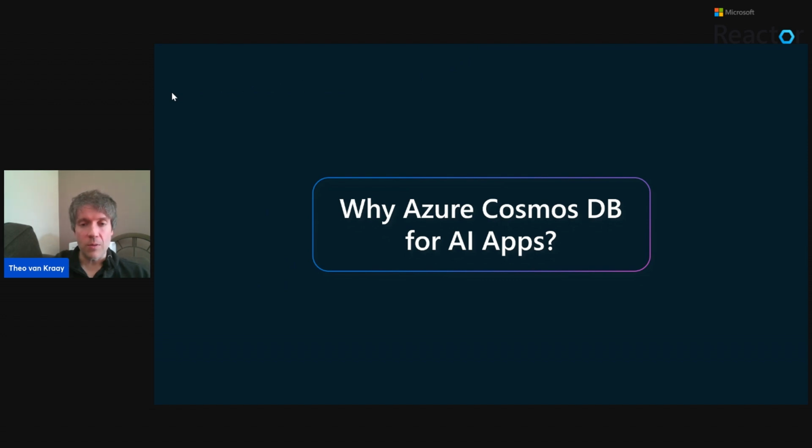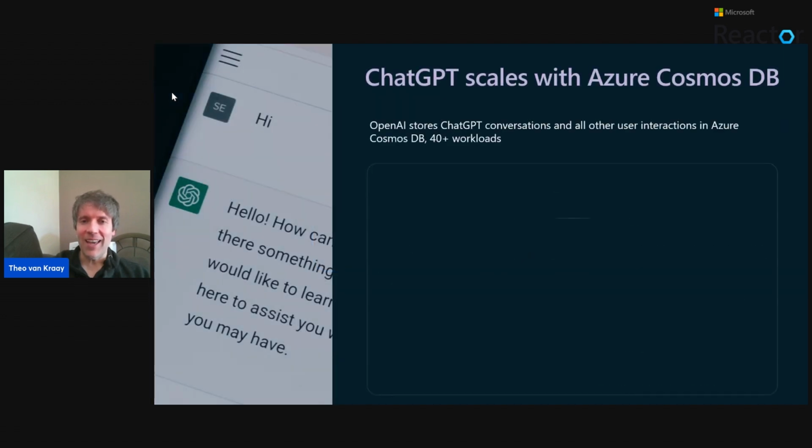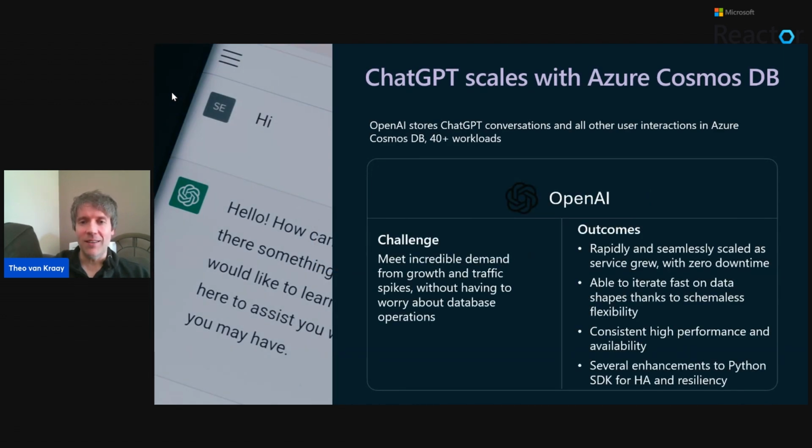Cosmos DB may not be something that you're very familiar with. Warning, a little bit of a sales pitch here. The biggest reason, the most facile reason I can give, of course, is that ChatGPT uses Cosmos DB to scale and to store its chat data. So I suppose I could say if it's good enough for OpenAI, maybe it's good enough for you.